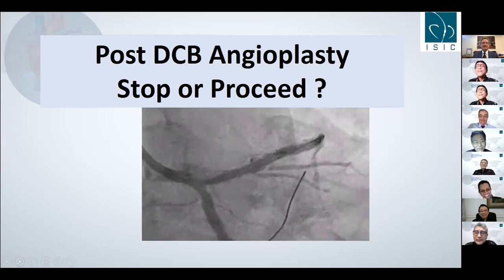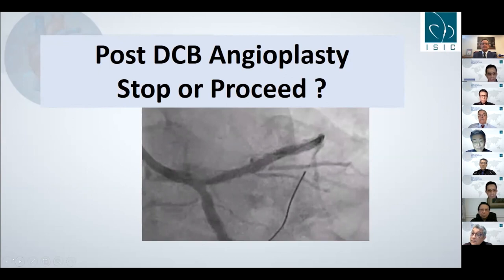At that time, we considered this a suboptimal result after DCB. And as Professor Friend said, there is a very nice ostial circumflex, so using imaging at that time was not going to change the decision. A two-stent technique maybe should be reconsidered because the ostial circumflex looks nice.